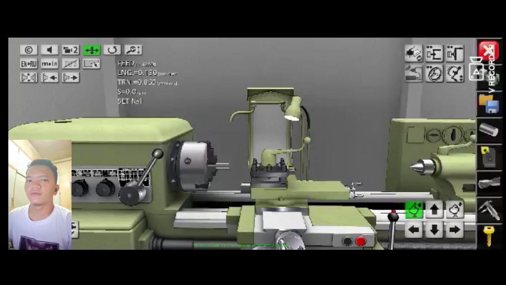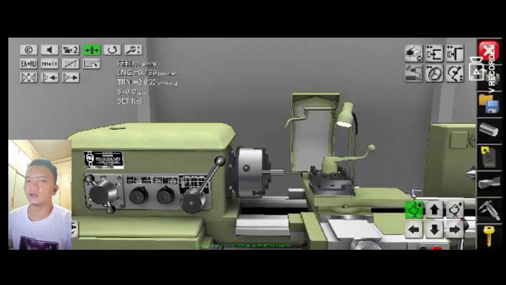Good day everyone, this is Roxanne James from University of Cebu. In this video we're going to discuss the five major parts of the lathe machine, compute the spindle speed, and lastly perform facing and turning operations. So let's go. Here are the five parts of the lathe machine.